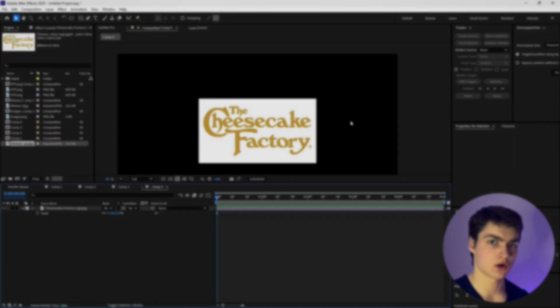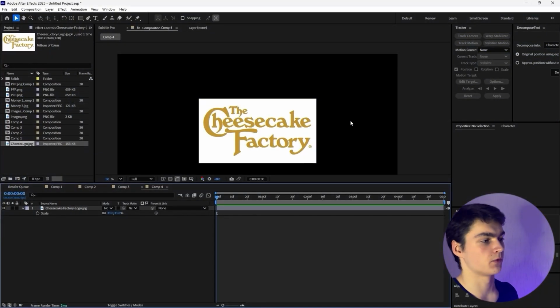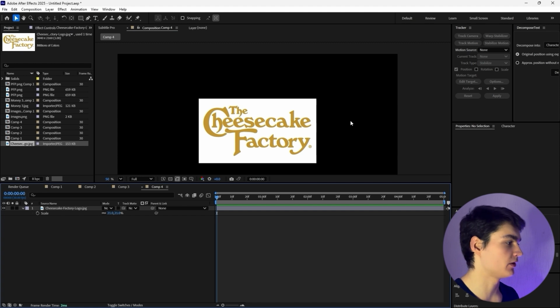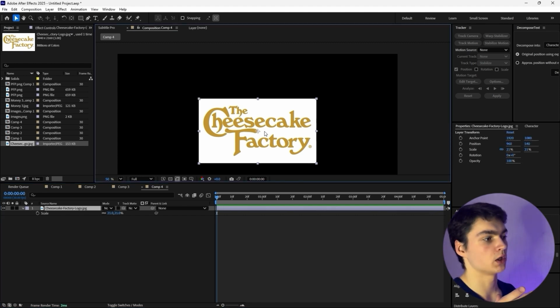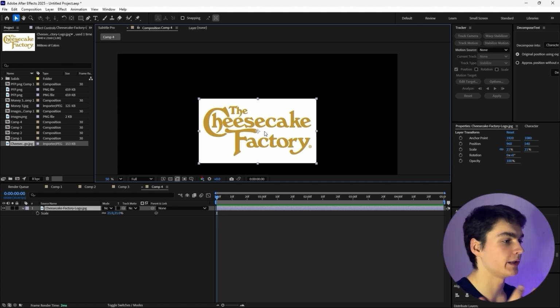The next effect is called Extract. This effect is for very specific use, but it's very useful when you need one. So let's say we have an image and you want to have just the elements of the image and remove the white background of it.